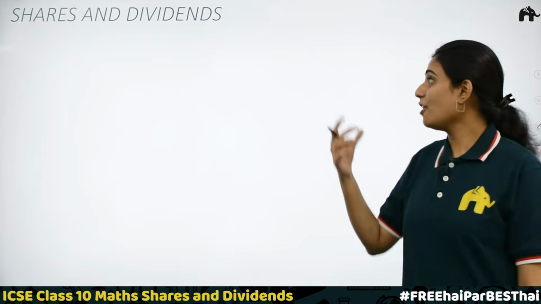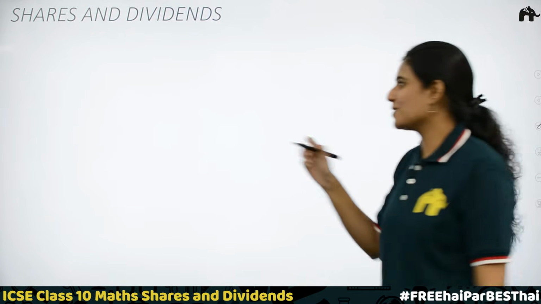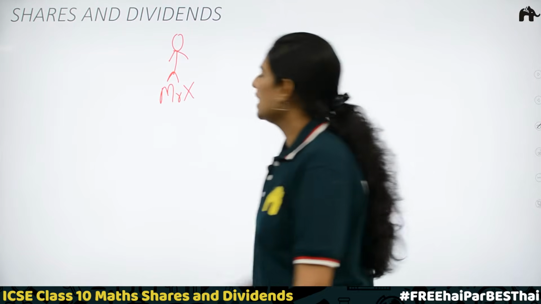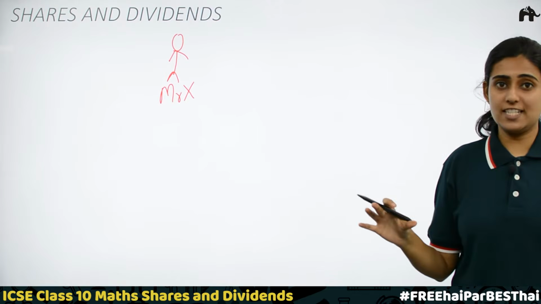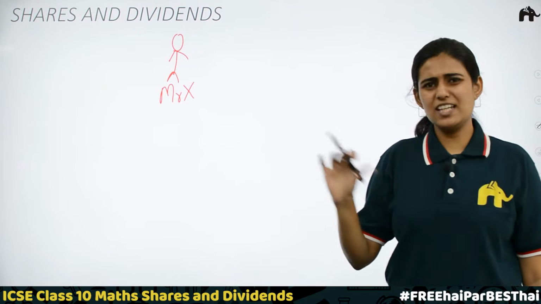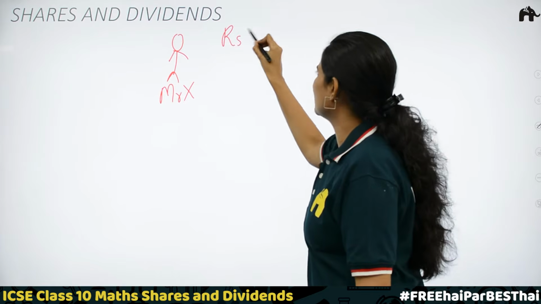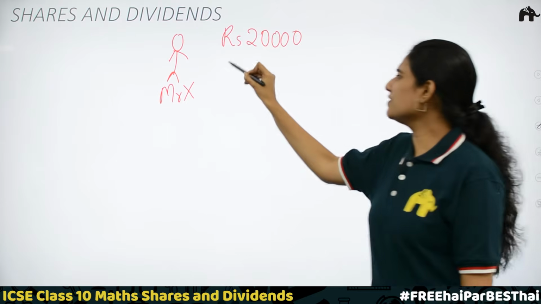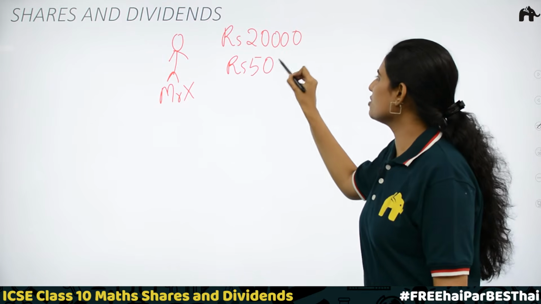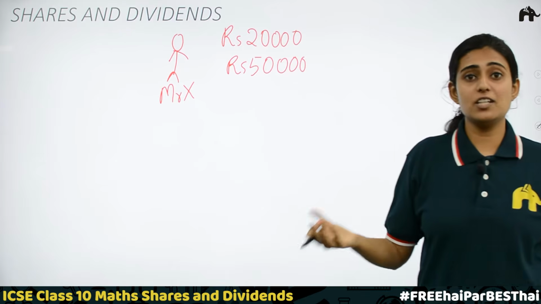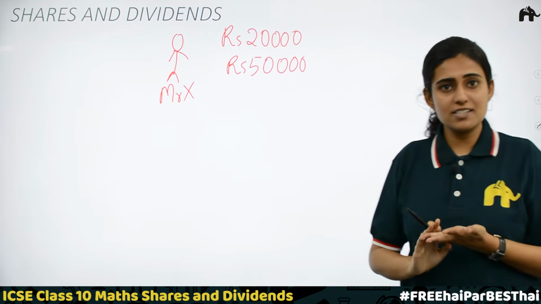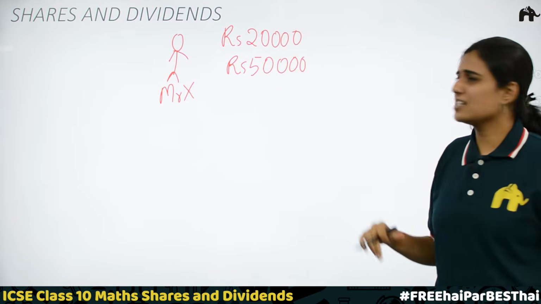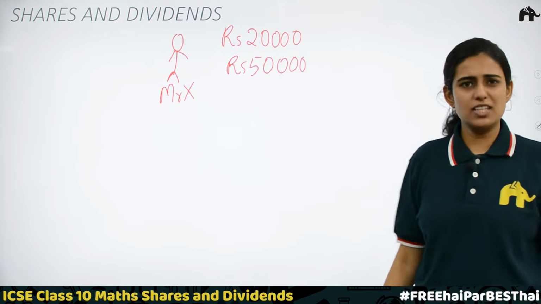To understand the idea of shares and dividends, let's start with a small story. We have Mr. X. Mr. X wanted to start a tuition center. To start it, he had some rupees 20,000 with him, which he got by taking home tuitions. At least 50,000 is required to start this tuition center. A tuition center should have a good classroom, a blackboard, some study materials, furniture, etc. For all these infrastructures, he needs at least 50,000 rupees.